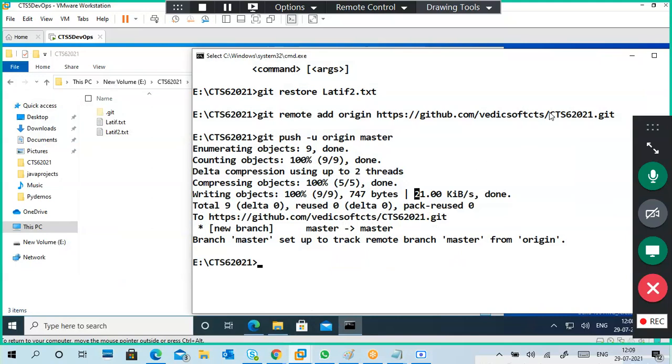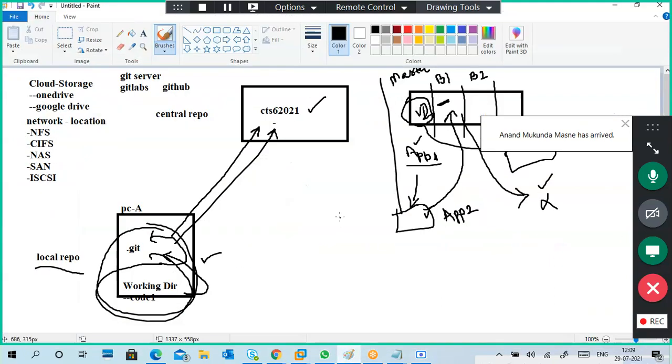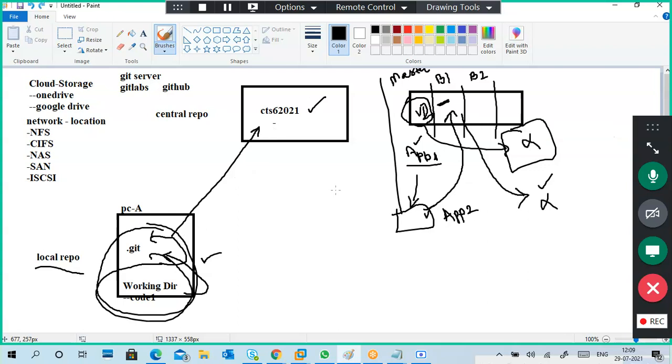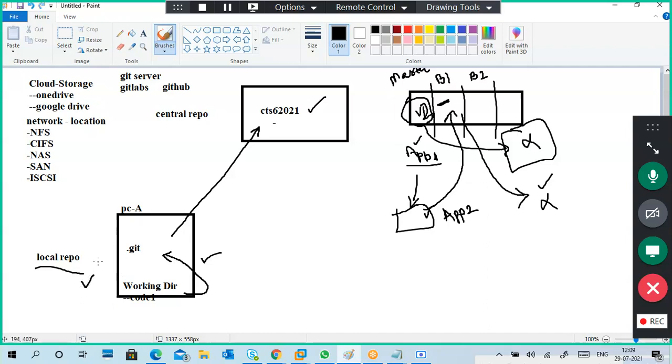The reverting and all, we'll see later. I have to check it once again. Let us complete that one flow. So this is the first part of Git commits. First we did the local code and created the local repository, and then we put it in a central repository. In central we have two files. For example, I'm a developer.